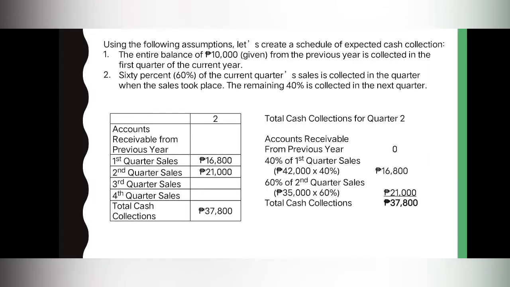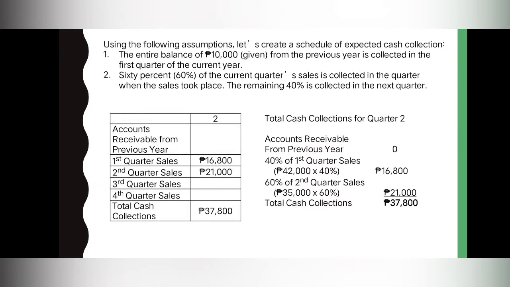For the second quarter, saan naman galing tong 16,800 pesos? Let's go back again to the second assumption. The remaining 40% of the quarter sales will be collected in the next quarter. So this 16,800 pesos is the 40% of the first quarter sale. 42,000 pesos times 40% is 16,800 pesos.